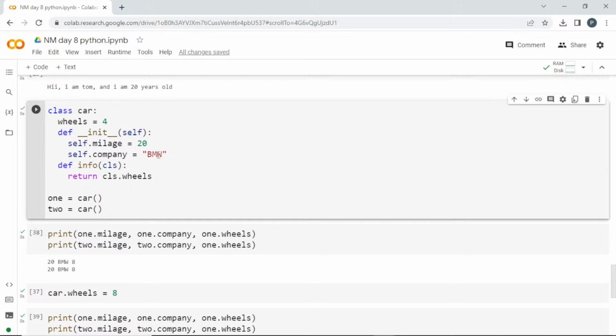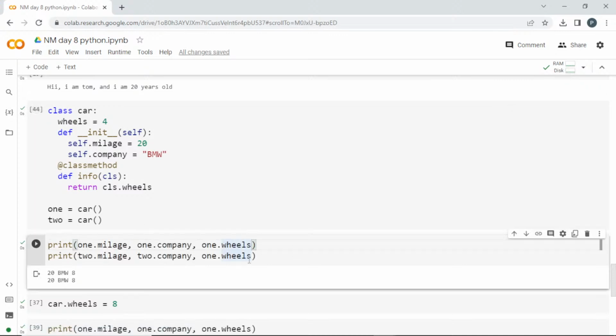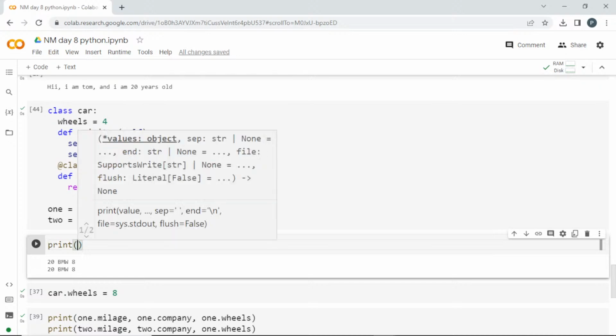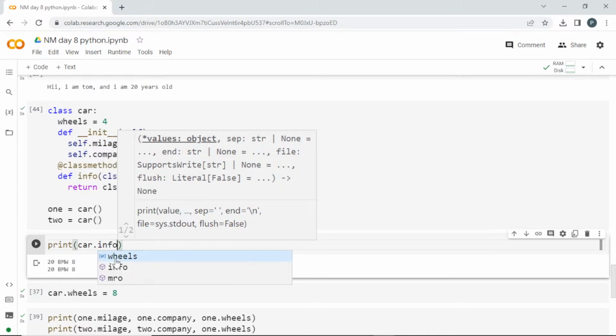To avoid the error, I have to give @classmethod. See here, this is a decorator in Python. Using @ I can create this. I'll remove these things and print. Using car dot, this one will be info, right? So I'll call this info.